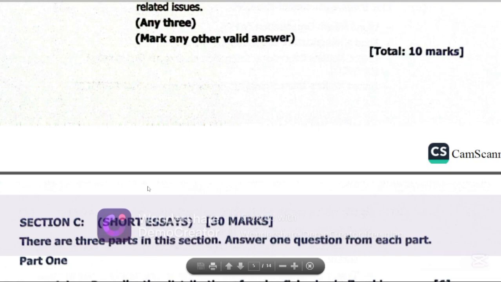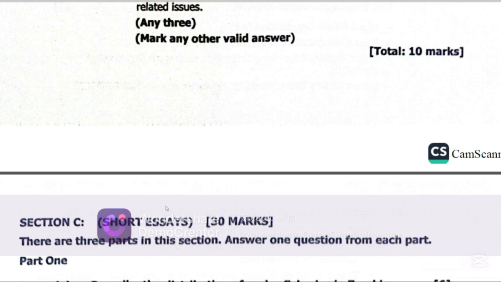So answer one question from part 1, one question from part 2, and one question from part 3. That is very key for you to take note of. Do not answer more than one question from each part. Only a maximum of one question should be answered from each part. So part 1 is always the geography part, part 2 is the history part, part 3 is the civics part. So only choose one question from each part.